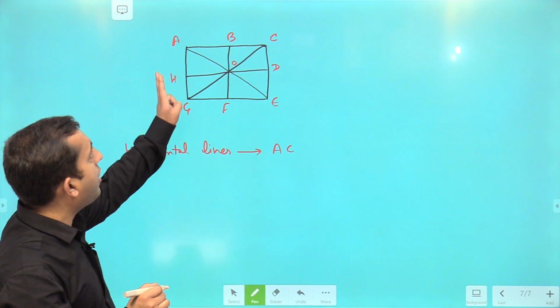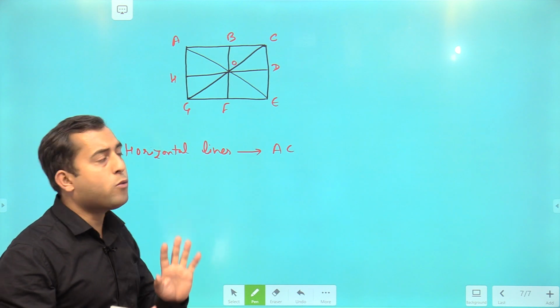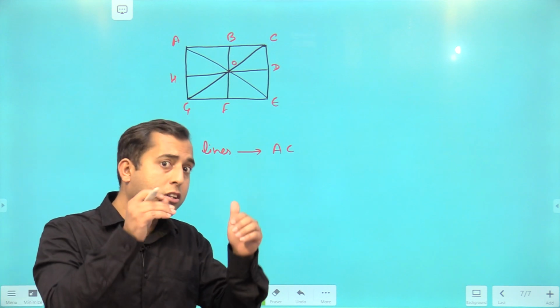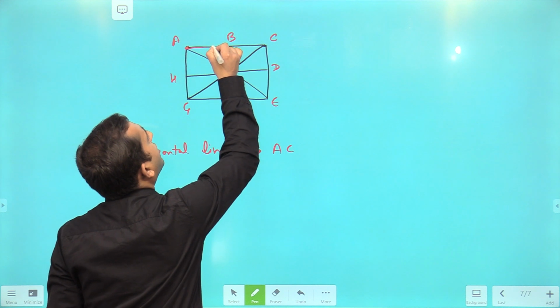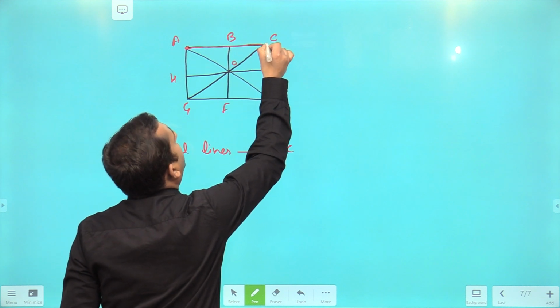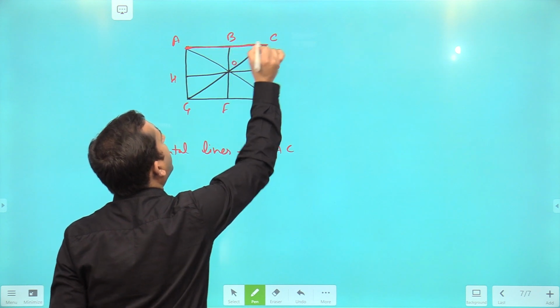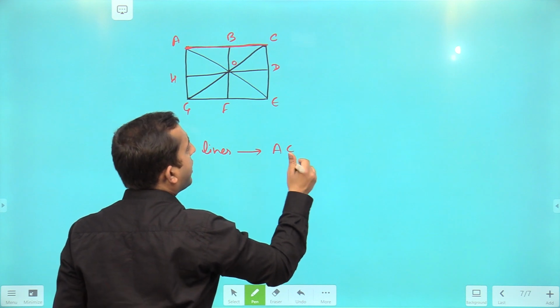Now you please don't say AB is a line. AB is not a line. Why? Because A, B and C, all these points are lying on the same line, so only one line is there. A, B, C are collinear, they are lying on the same line. So A, B, C is a single line, and I'm saying it is AC.